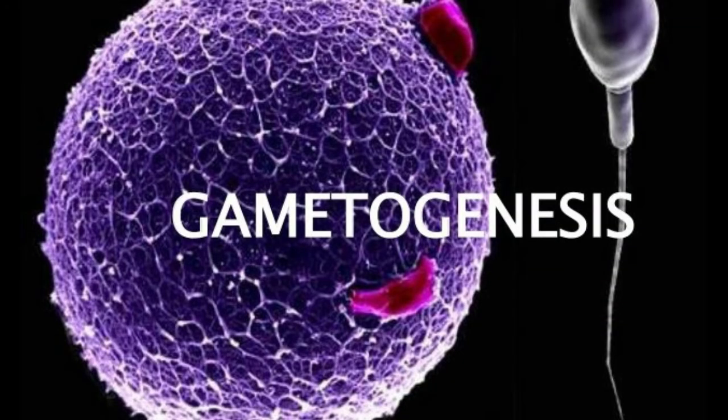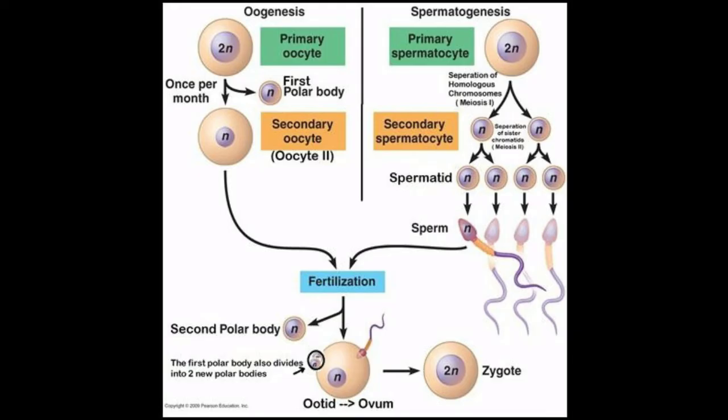Gametogenesis. The formation of the sperm in male and the ovum in female is called gametogenesis. It involves spermatogenesis, that is, formation of spermatozoa, and oogenesis, the formation of ova. Gametes with haploid cells are produced through gametogenesis.